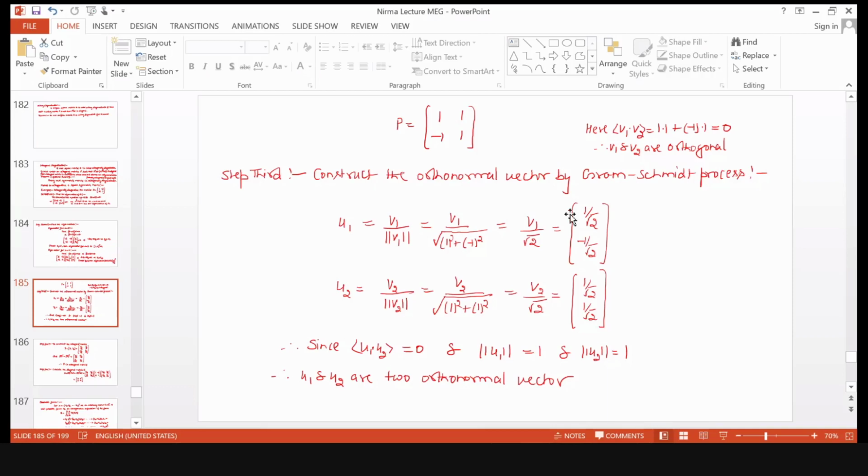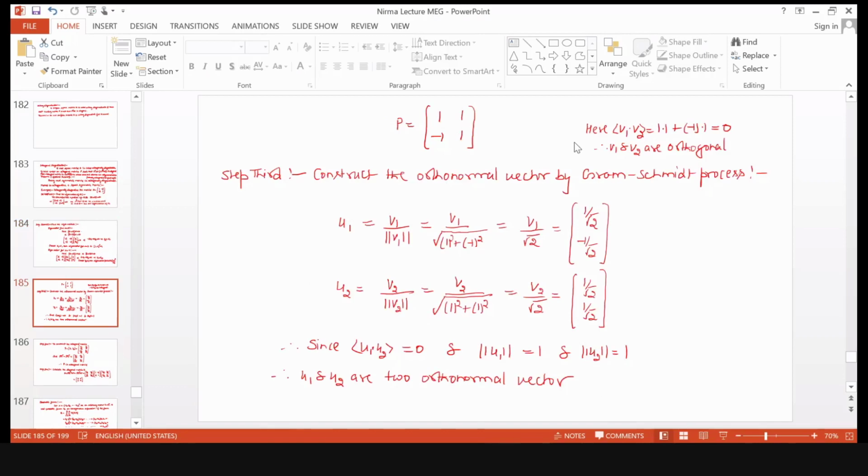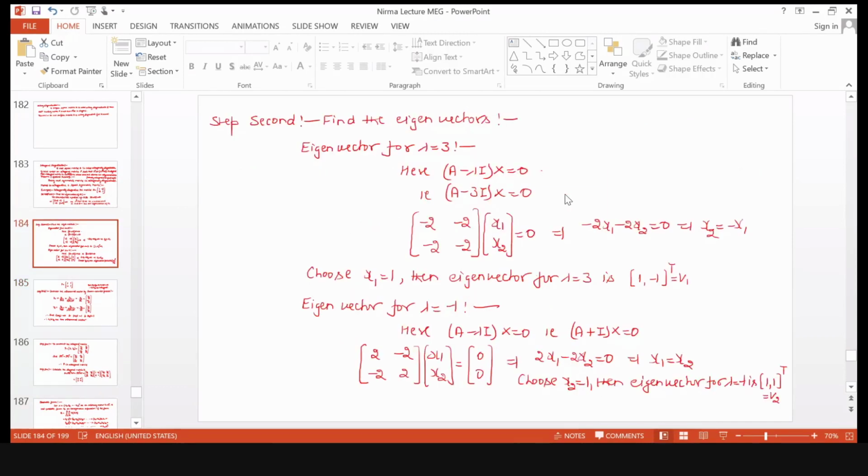Okay. So now in this case, eigenvalues are distinct here, and उनके corresponding जो eigenvectors हैं, if you will see, they are orthogonal, because उन दोनों का dot product is 0. Both eigenvectors are orthogonal to each other because their inner product is equal to 0.